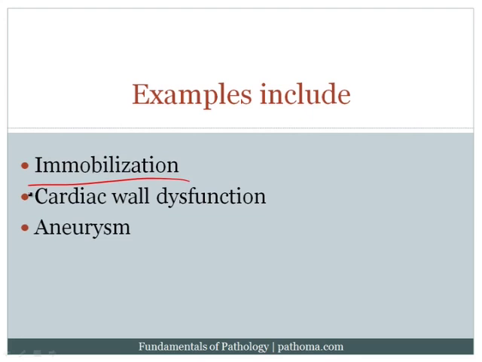That's because there's stasis of the blood, and when there's stasis of the blood, there can be activation of the coag cascade, which can then result in a thrombus. Another example would be cardiac wall dysfunction.